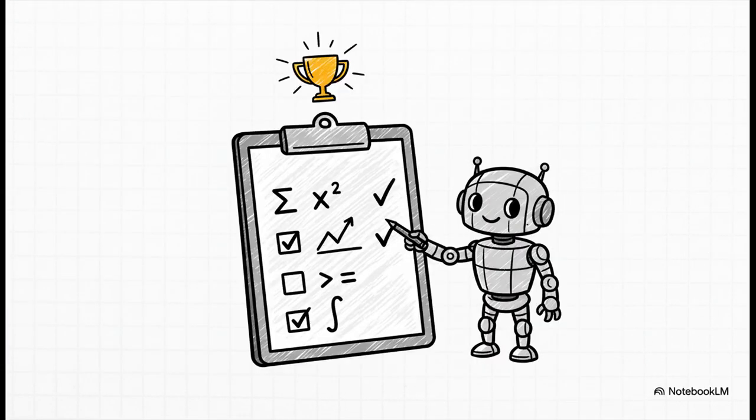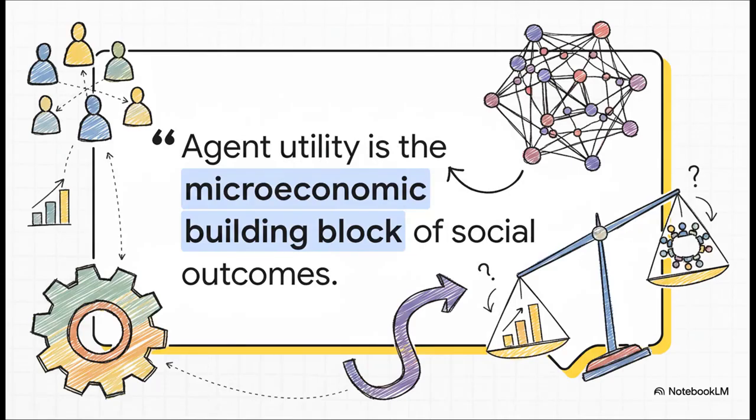Okay, here's a really simple way to think about it. An AI's utility function, it's just a to-do list, but it's written in math. That's it. It's a set of instructions that says, do these things to get the highest score. It's beautifully simple and also incredibly powerful. And this quote right here, it just hits the nail on the head. Agent utility is the microeconomic building block of social outcomes. What does that mean? It means that every one of those tiny little to-do lists adds up. All those small decisions, all those local goals, they stack up and literally build the world we live in. It's how a line of code becomes a social outcome.